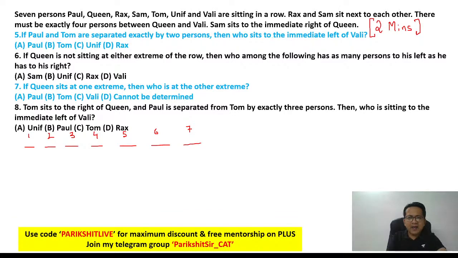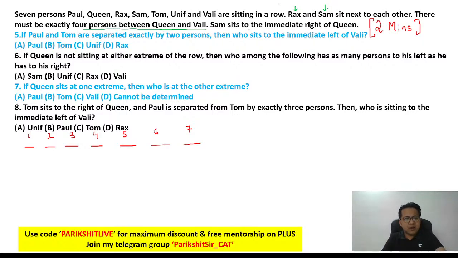Next, R and S sit next to each other. Now think about it. R and S sitting next to each other could be positions 1 and 2, 2 and 3, 3 and 4, 4 and 5. There are multiple possibilities. Not the best statement to get started. Next, there must be exactly 4 people between Q and V. Again, not the best statement to get started. I think, okay, we'll check.